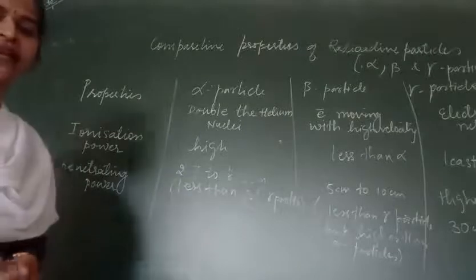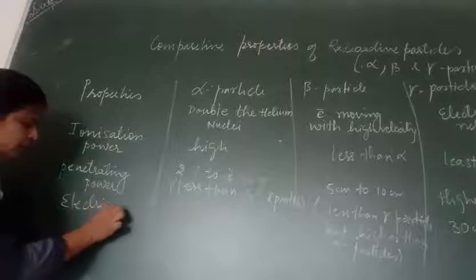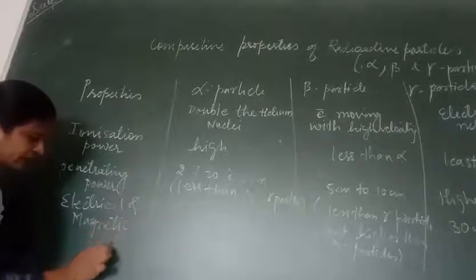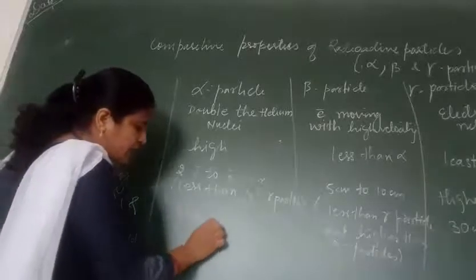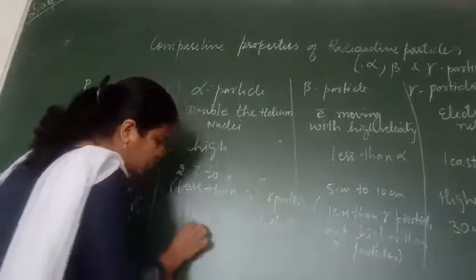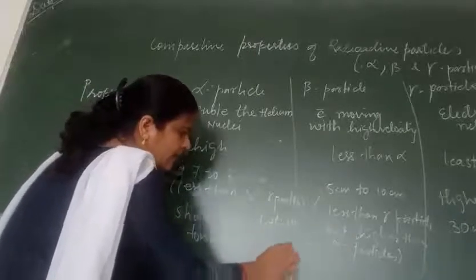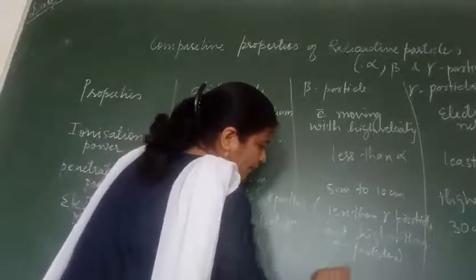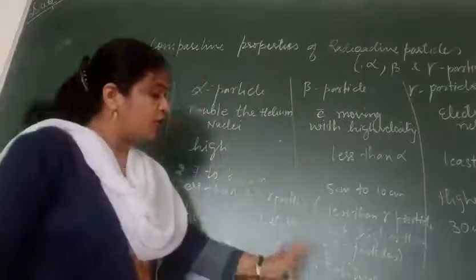Then speaking about the electric and magnetic field. The alpha particle shows deflection towards the negative plate, and the beta particle will show deflection towards the positive plate, as it is electrically negative.